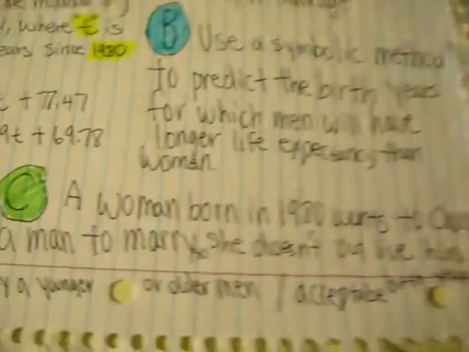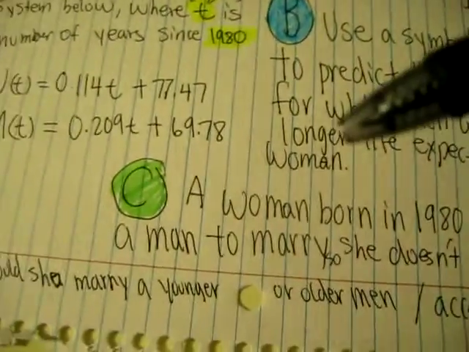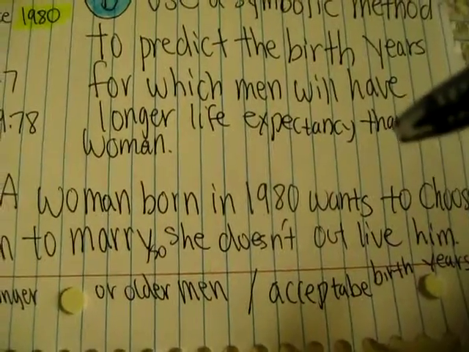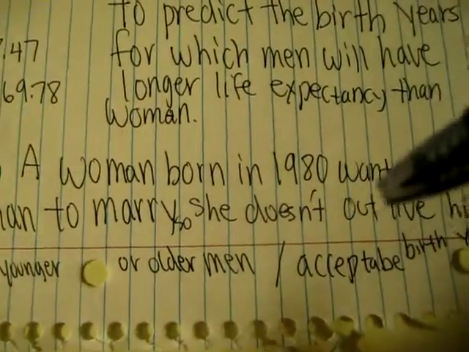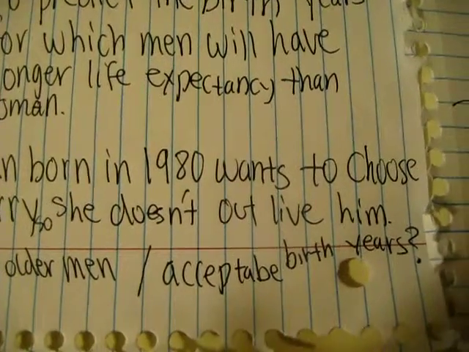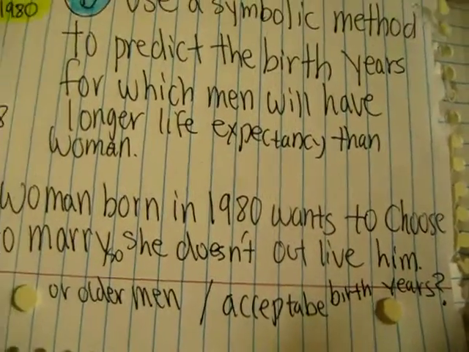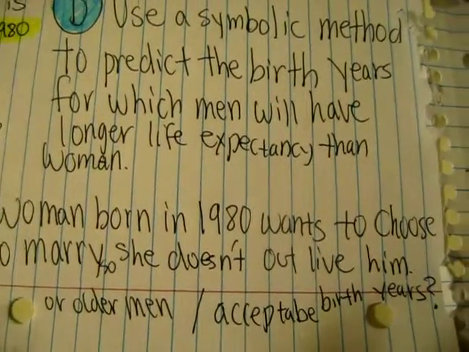So we're going to our last question, which is, a woman born in 1980 wants to choose a man to marry, so she doesn't outlive him. Should she marry a younger or older man, and what are the acceptable birth years? So first of all, we have to figure out until how old the life expectancy is for a woman born in 1980.